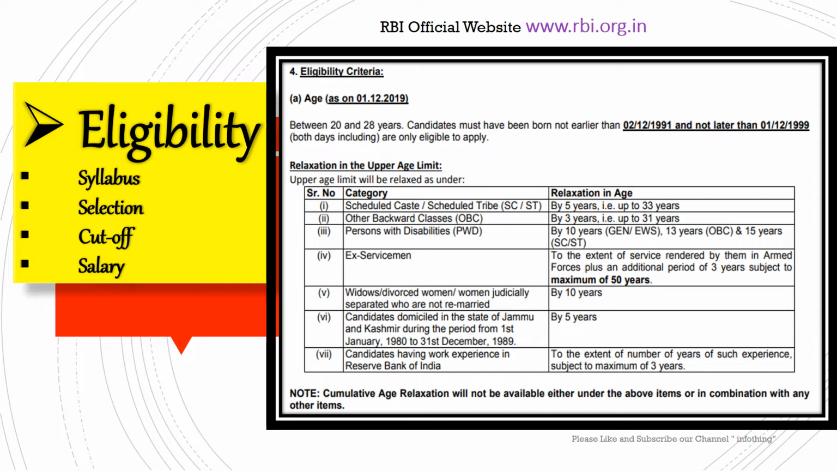You can see on screen each category wise: SC, ST, OBC and ex-serviceman. And also, divorced women who are not remarried can get age relaxation up to 10 years. And candidates who have experience in RBI can also get a maximum of 3 years of age relaxation.